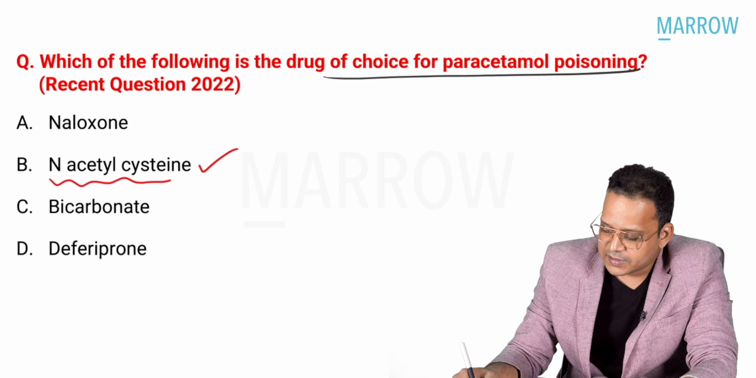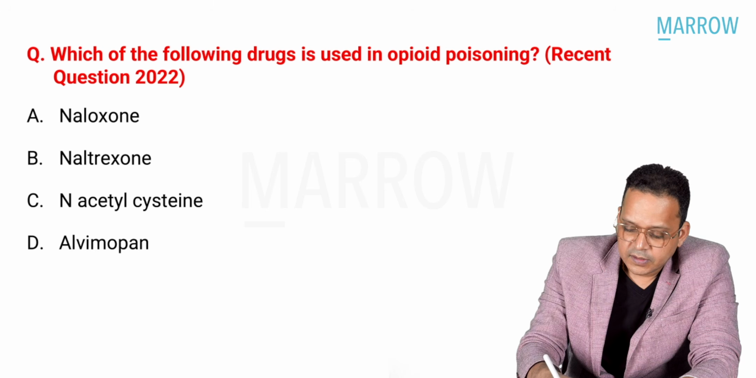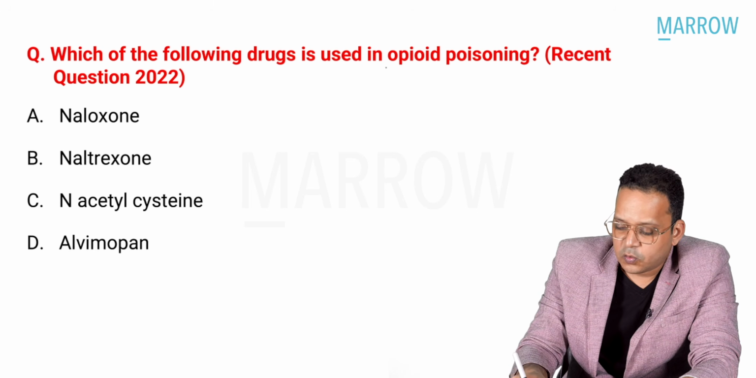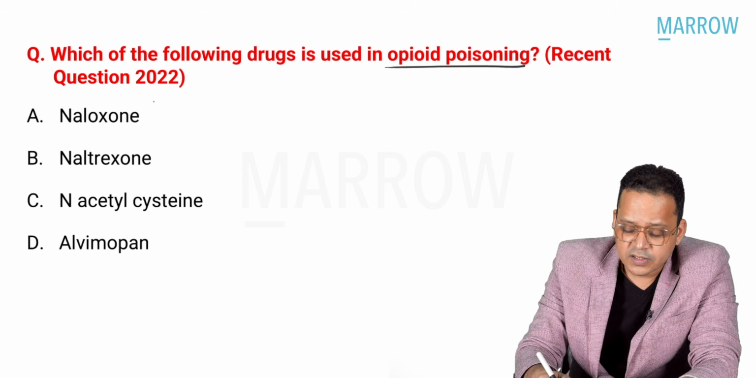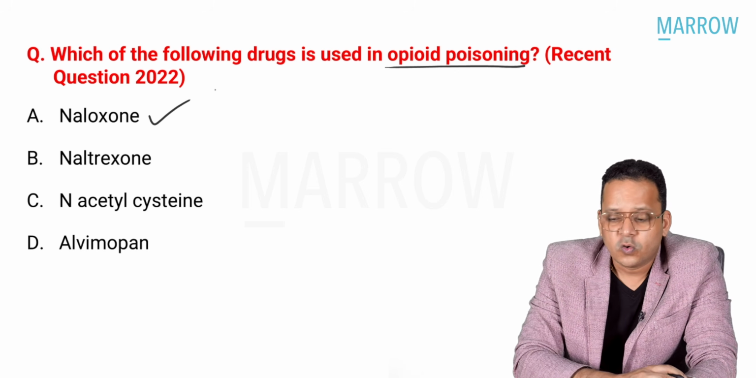Which is the most common cause of drug-induced liver failure? Paracetamol or acetaminophen. Next, which of the following drugs is used in opioid poisoning? This is the third antidote in a row in one exam. Third antidote, opioid poisoning. Your answer is what? Naloxone. So in opioid poisoning, naloxone is the antidote of choice.